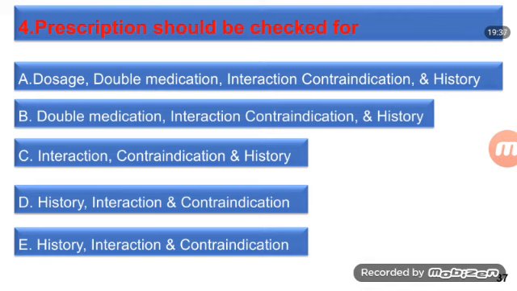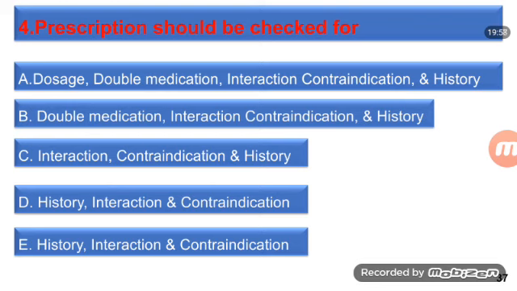4. Prescription should be checked for: A. Doses, double medication, interaction, contraindication and history. B. Double medication, interaction, contraindication and history. C. Interaction, contraindication and history.